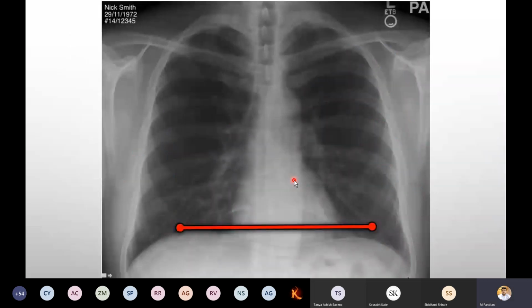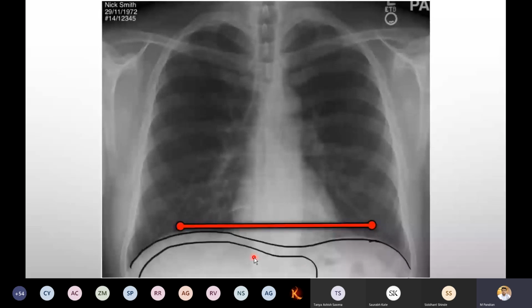Now, I have one question for you guys. Why is the right side of the diaphragm a bit elevated upward? What is the cause? Anybody, girls? The right side of diaphragm is a bit elevated. Why? Because of liver. Exactly, it's because of liver. So remember, this is the gray color structure, that is diaphragm. Okay, why is it important? I will tell you. This is the diaphragm where I marked there.